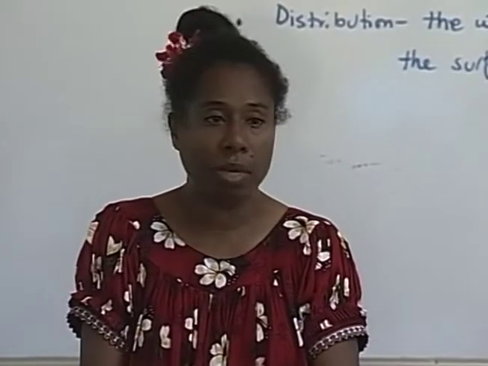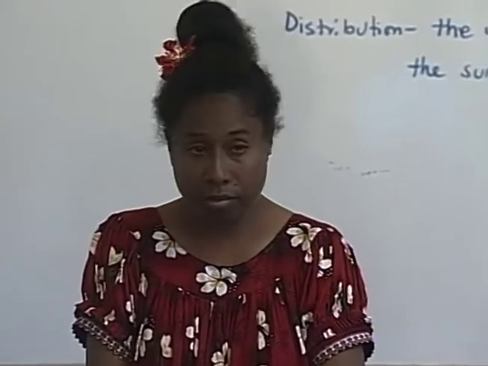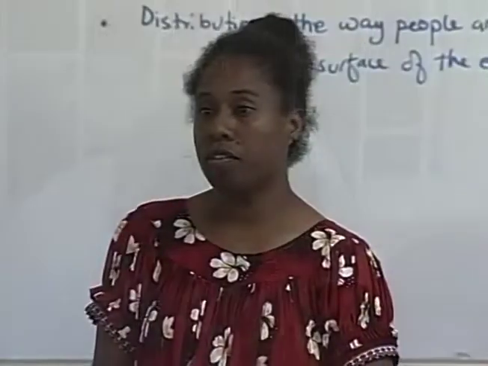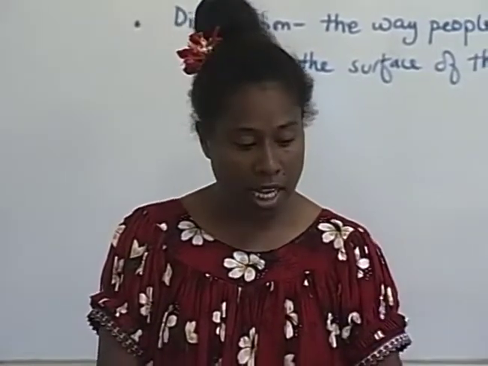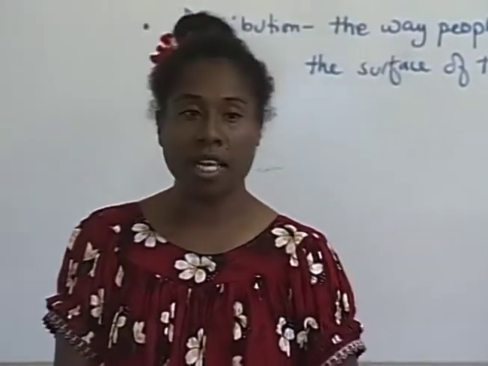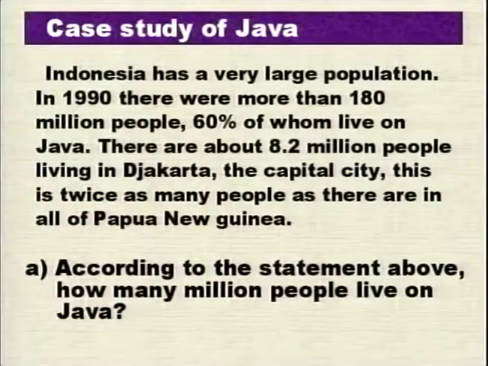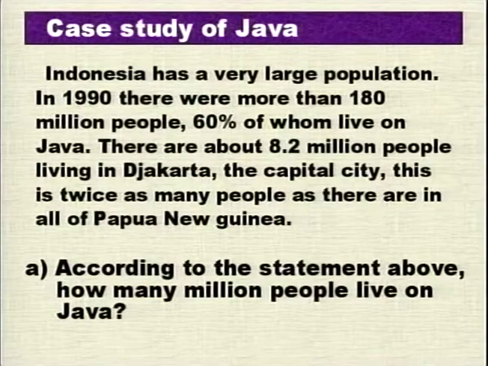Would you like to also explain to us how you got 108 million? 60% times 180 million population. Okay, he's taken 60% of the total population of Indonesia, which according to this book is 180 million. The statement tells us that 60% of the people in that country live on the island of Java, so he found 60% of 180 and got 108 million.